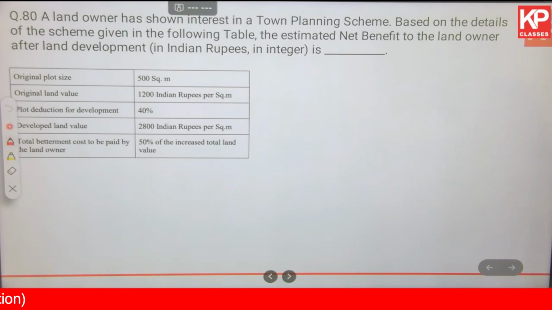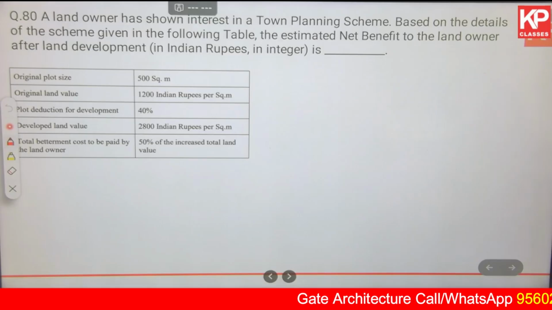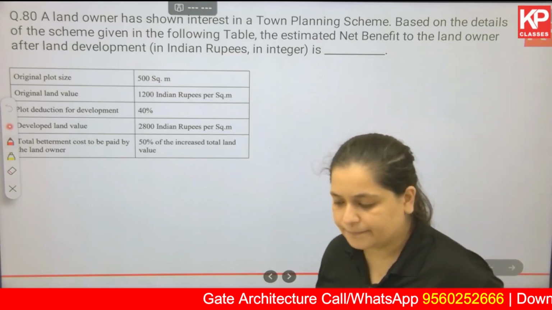Okay. A landowner has shown interest in a town planning scheme. Based on the details of the scheme given in the following table, the estimated net benefit to the landowner after land development is going to be what? Okay. How does a TPS scheme work?